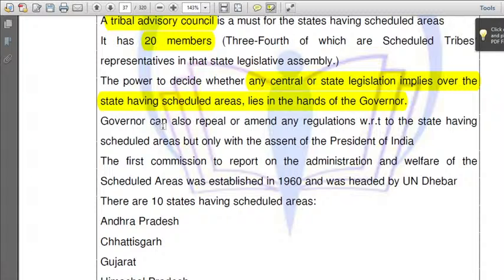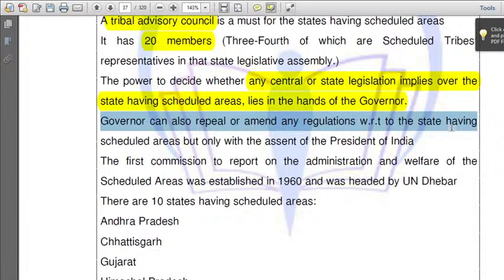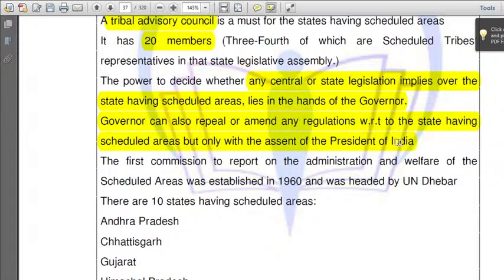So what is the other power of the governor? The governor can also repeal or amend any regulations with respect to a state having scheduled areas, but only with the assent of the President of India. That means regarding laws enacted by the central government or state government, governor is the answer. It should be marked if you encounter this kind of question while solving any paper. This kind of logic should be created by you to remember any topic of polity.